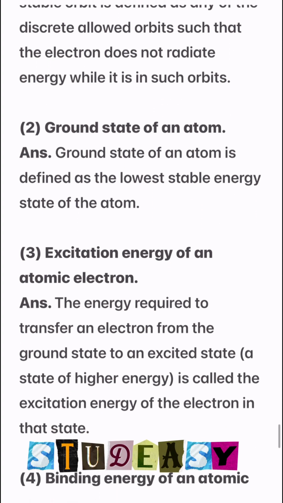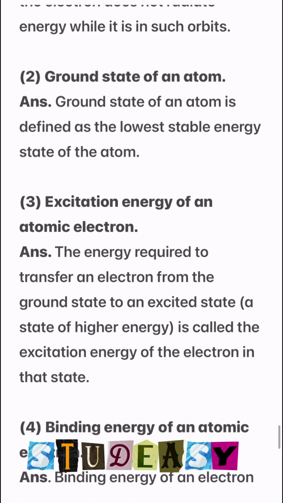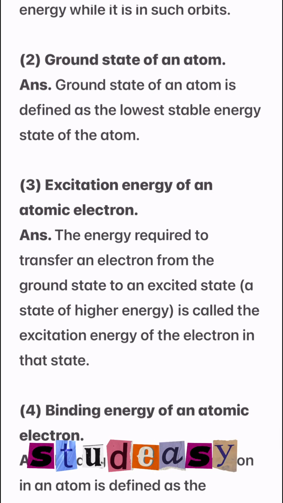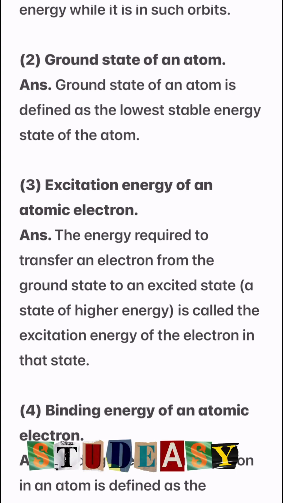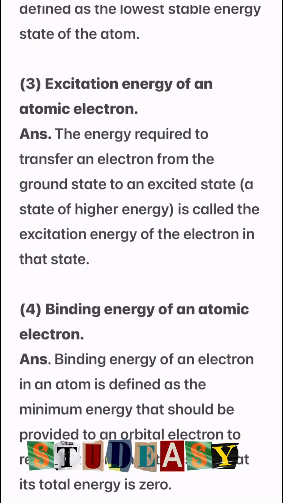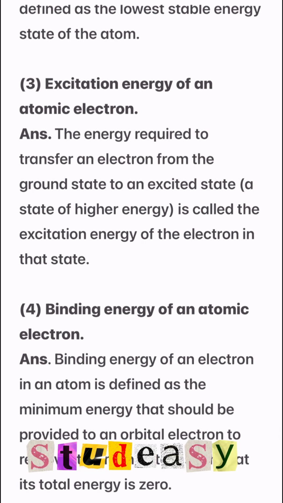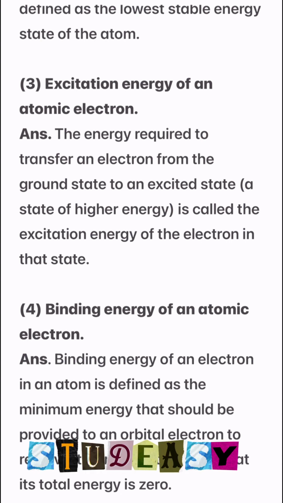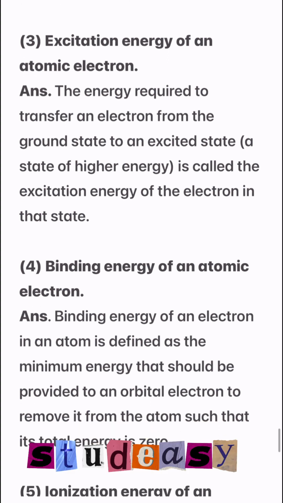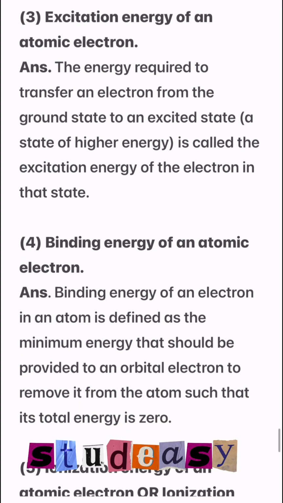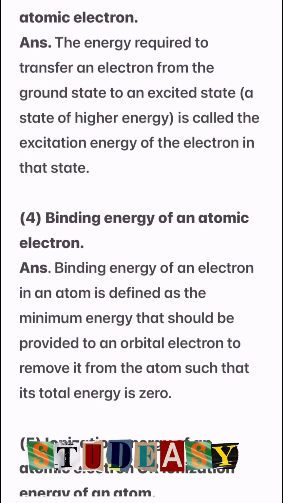Second definition, ground state of an atom. Ground state of an atom is defined as the lowest stable energy state of the atom. Number 3, excitation energy of an atomic electron. The energy required to transfer an electron from the ground state to an excited state is called excitation energy of the electron in that state.